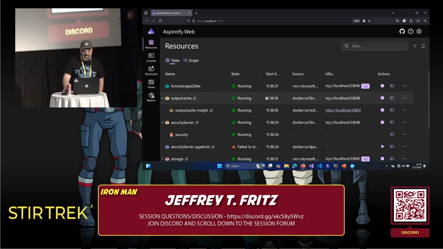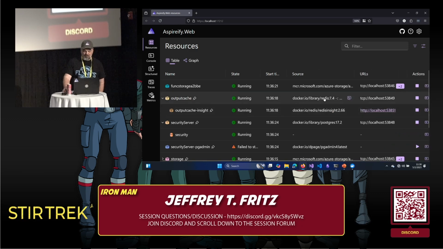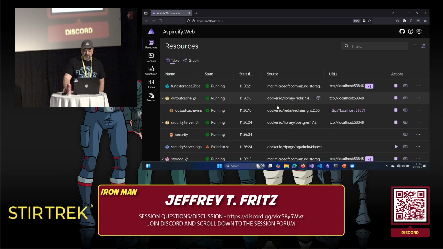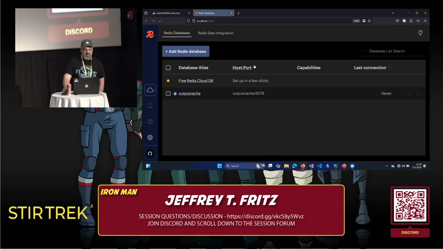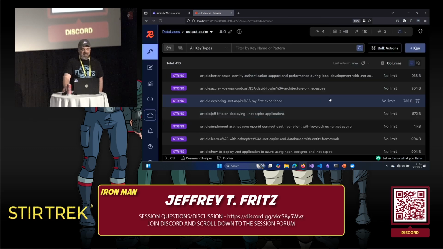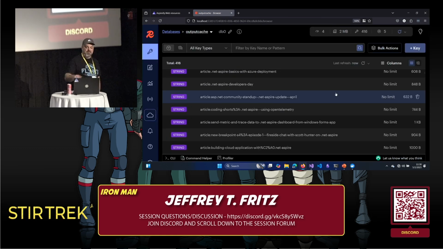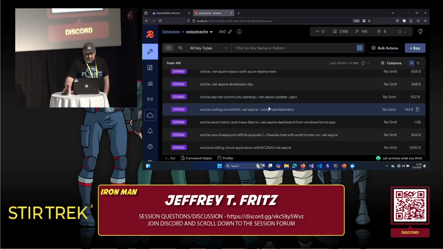I have my output cache running here. This is Redis, so you can see that is a Redis container there. There you go, Redis container. But I've also added Redis Insight here, so I can browse into my cache and actually see, here's the things that I've generated that are sitting out there.